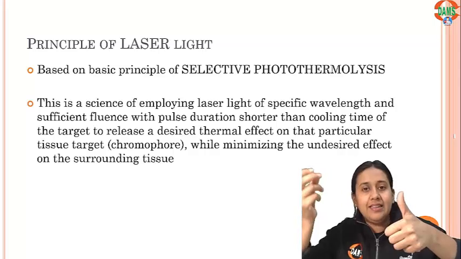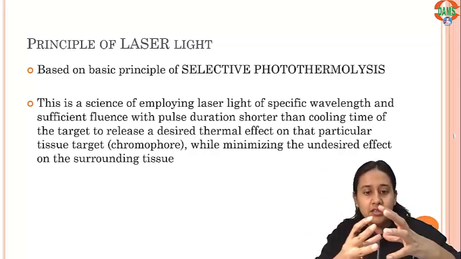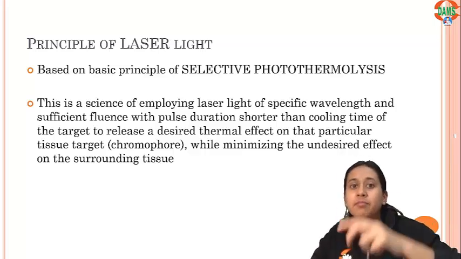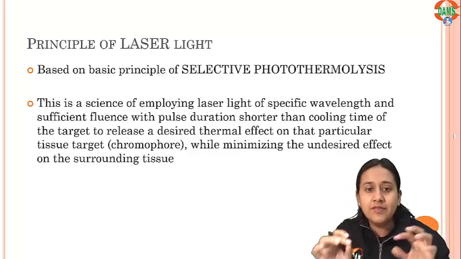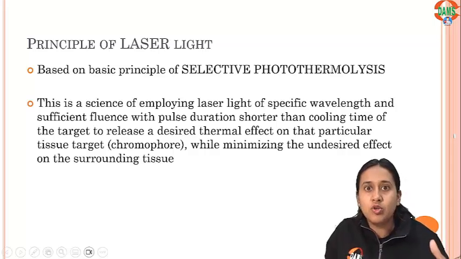Now, you stop that light, and the tissue will start cooling down. If you hit another laser pulse before the tissue gets cooled down, this will cause a very specific thermal effect on that particular chromophore.